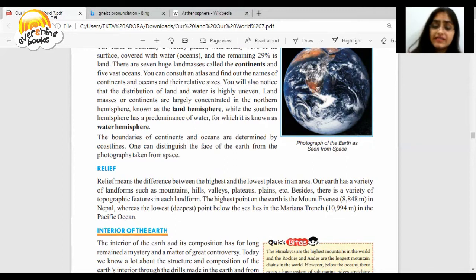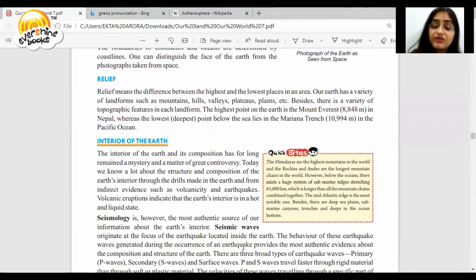Interior of the earth. The interior of the earth and its composition has for long remained a mystery and a matter of great controversy. Today, we know a lot about the structure and composition of the earth's interior through the drills made in the earth and from indirect evidences such as volcanic activities and earthquakes. Volcanic eruptions indicate that the earth's interior is still in a hot and liquid state. Seismology is the most authentic source of our information about the earth's interior. Seismic waves originate at the focus of an earthquake located inside the earth.